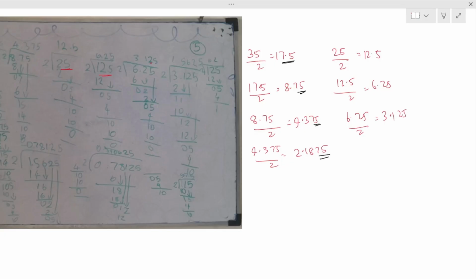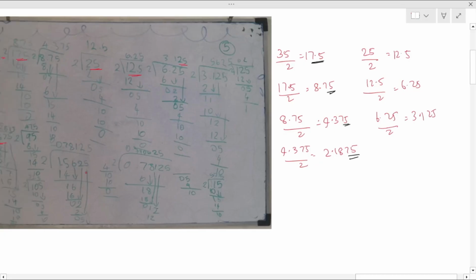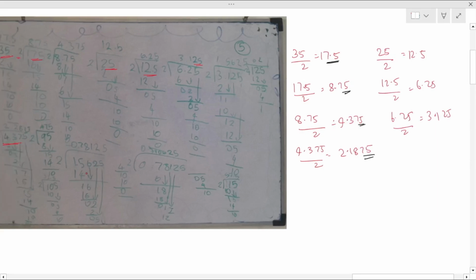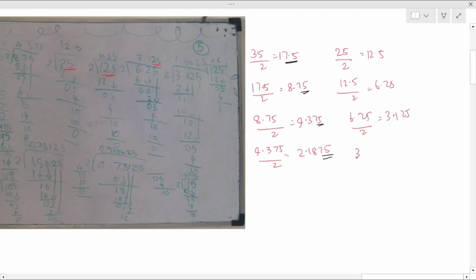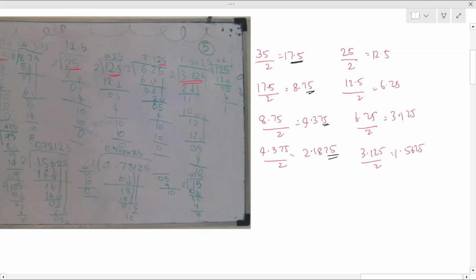Then 3.125 divided by 2 is 1.5625, and she went on to divide further, getting a big decimal number. She observed that there is also a pattern here, but it is not 75, it is 25.